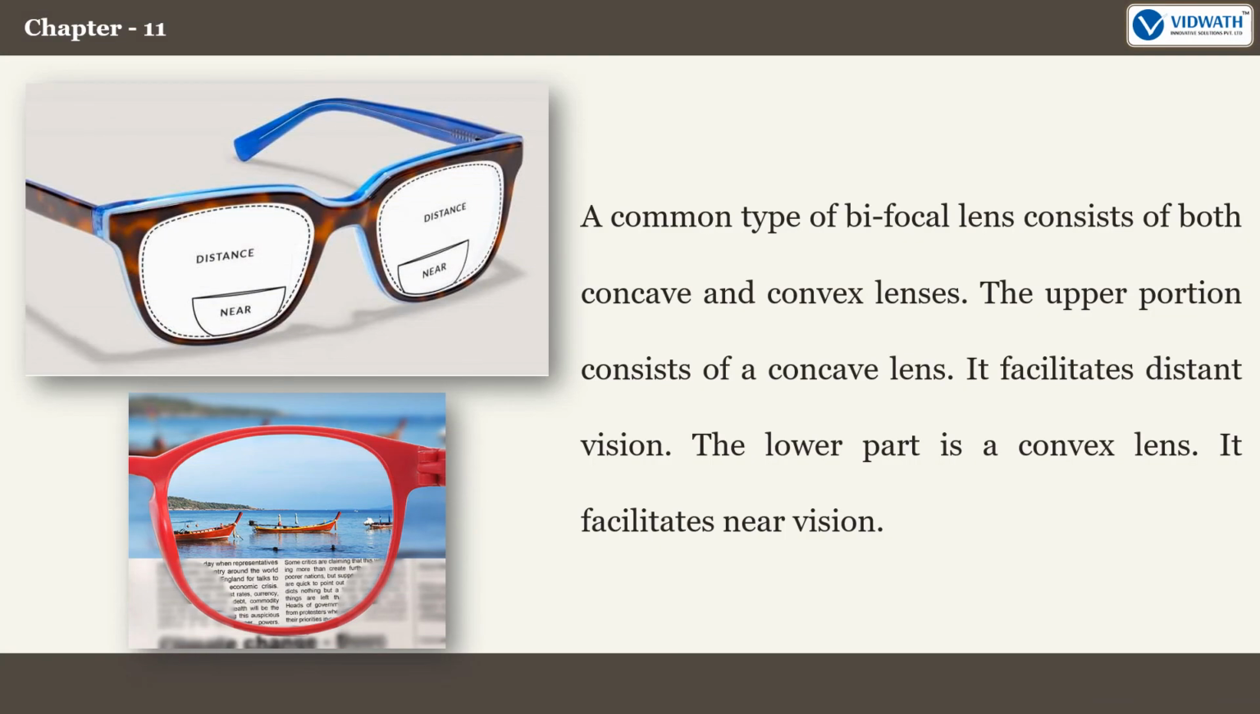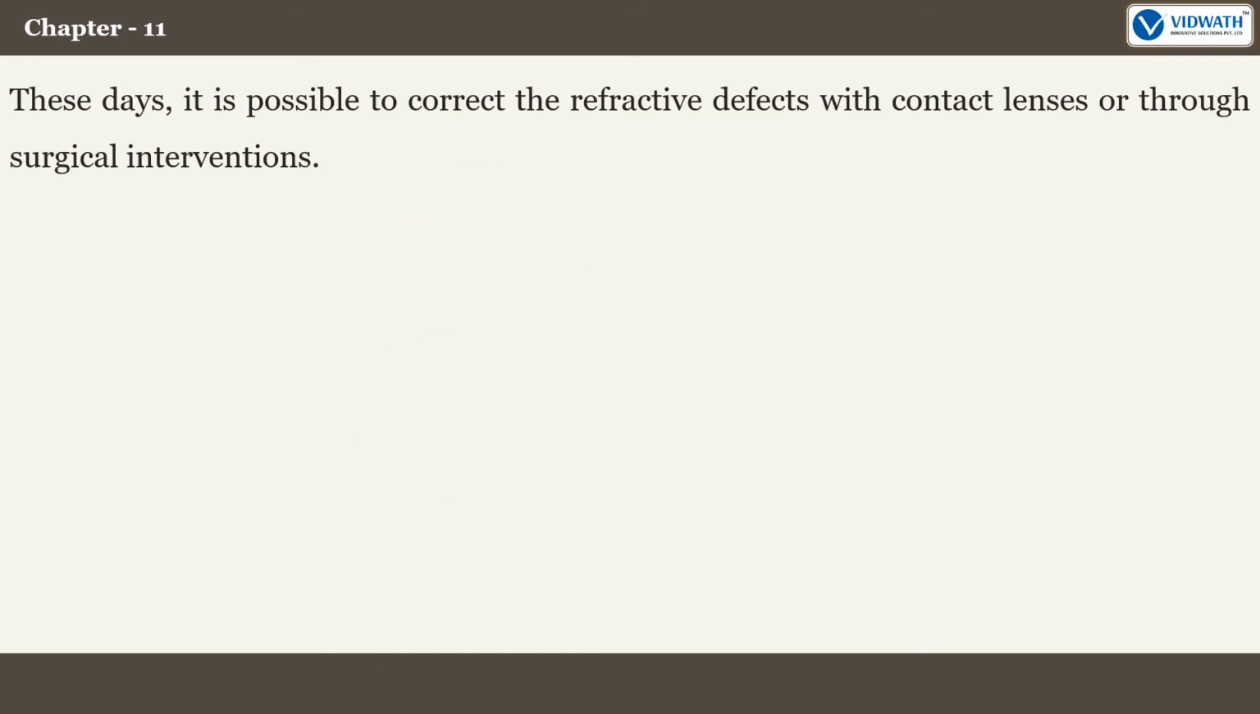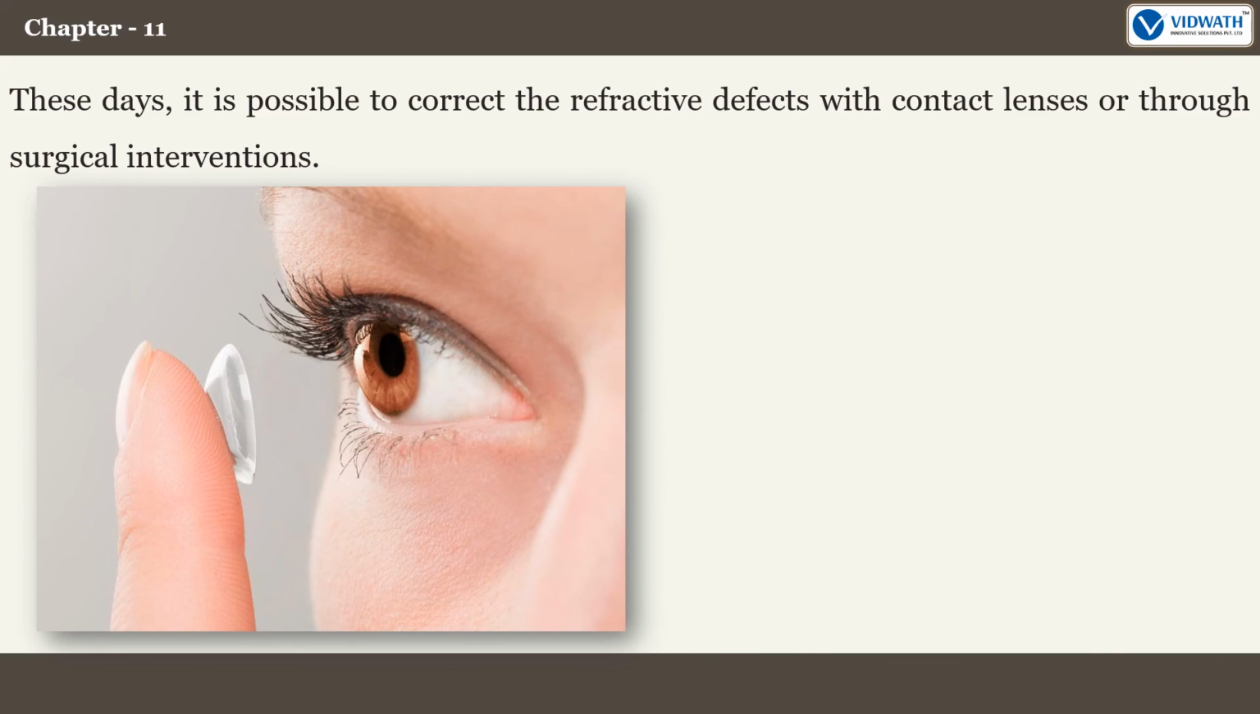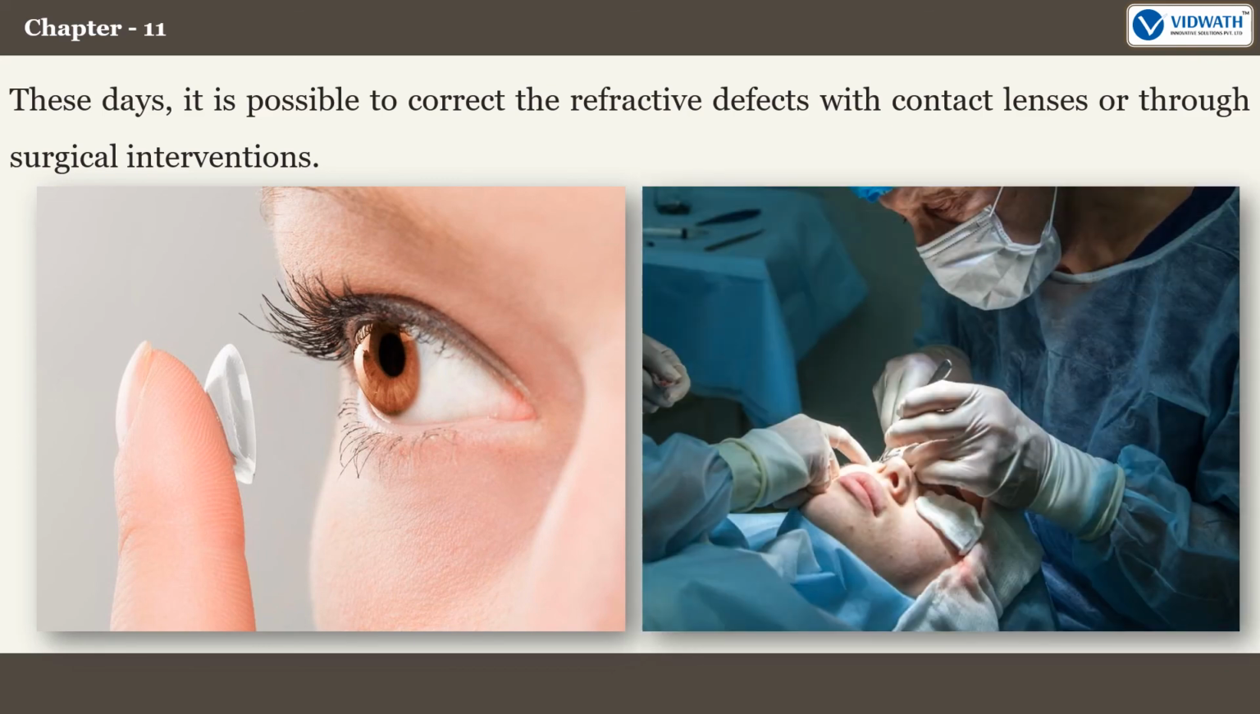A common type of bifocal lens consists of both concave and convex lenses. The upper portion consists of a concave lens. It facilitates distant vision. The lower part is a convex lens. It facilitates near vision. These days, it is possible to correct the refractive defects with contact lenses or through surgical interventions.